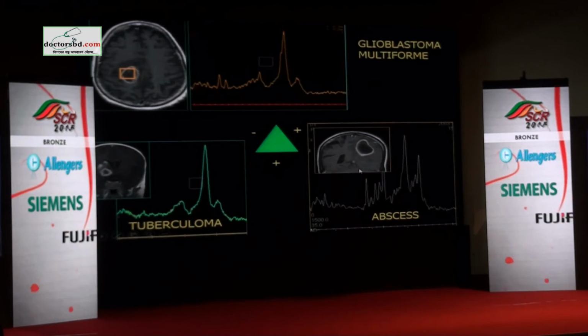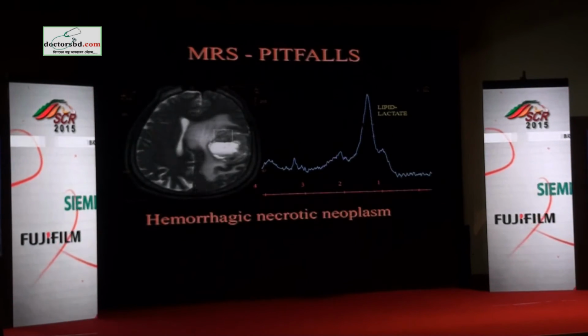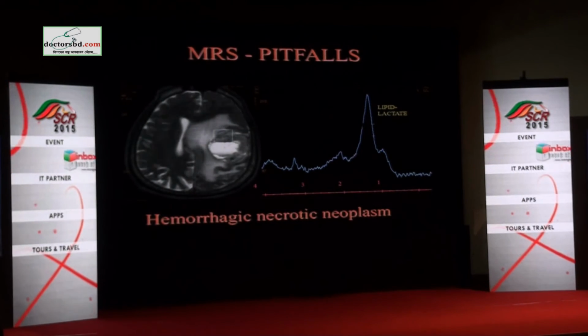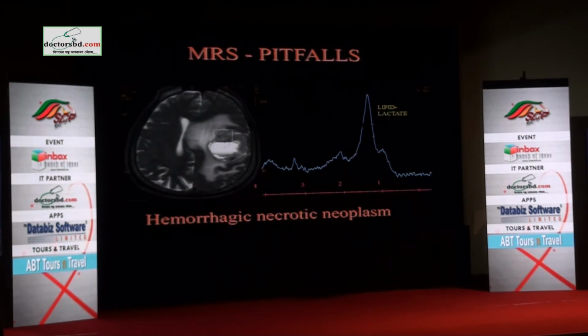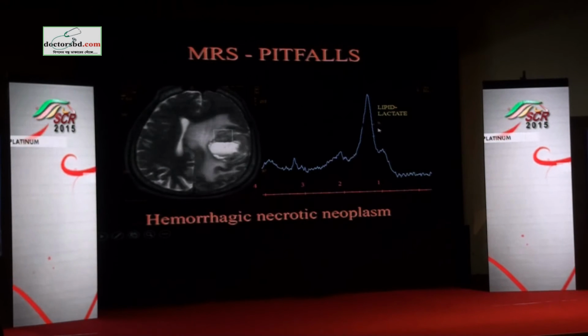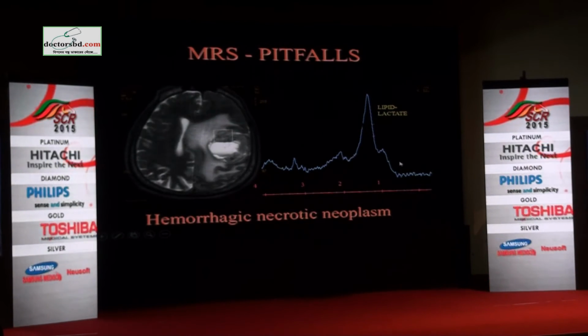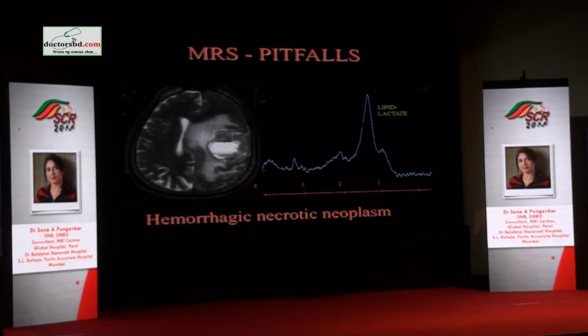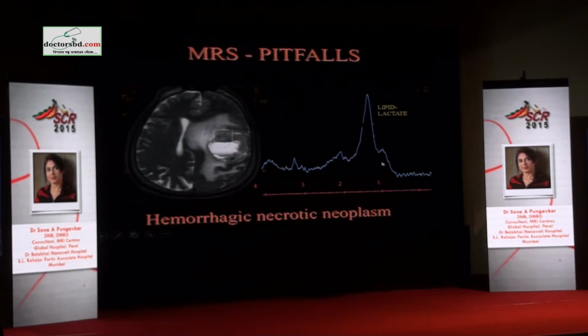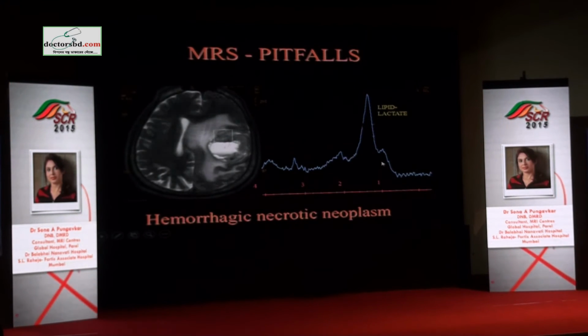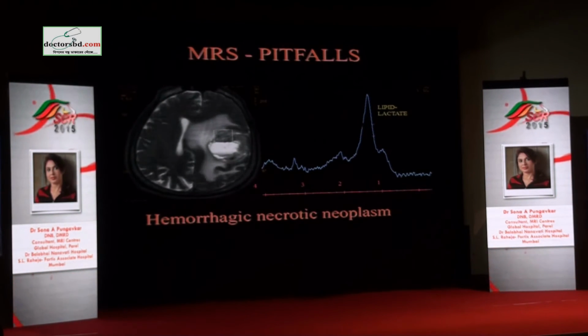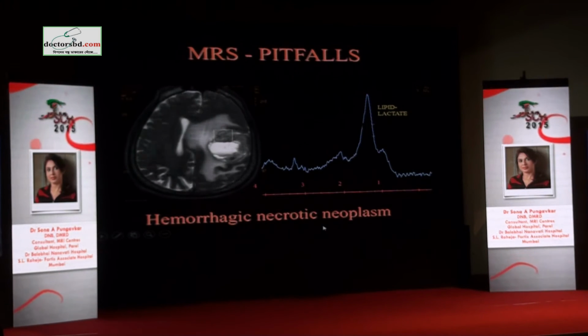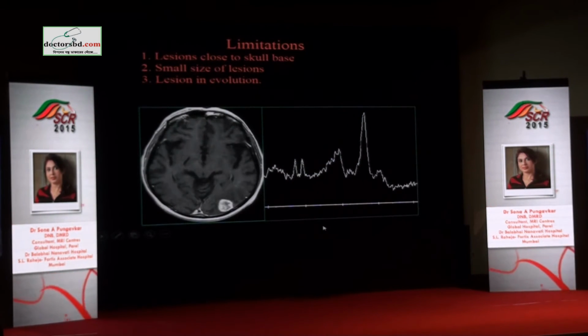So you must understand the limitations of the technique and use spectra in that context. MRS has its pitfalls, like hemorrhage will give you a tall peak which will be interpreted as lipid lactate. When I was doing these scans early, when a patient came like this, I swore that this is a tuberculoma because there is a tall lipid lactate, as by that time I did not know that hemorrhage also gives a peak like that. So this is a hemorrhagic necrotic neoplasm, probably glioblastoma.